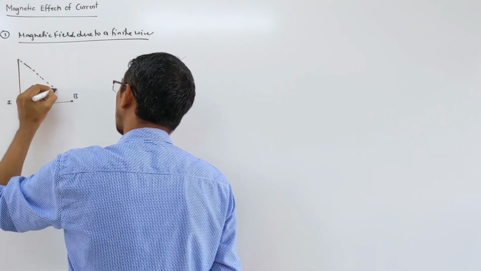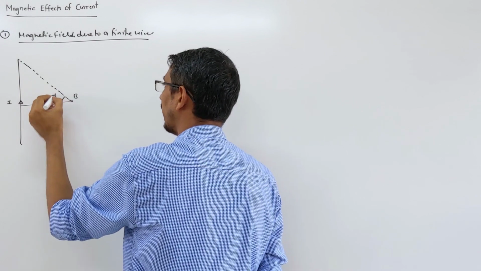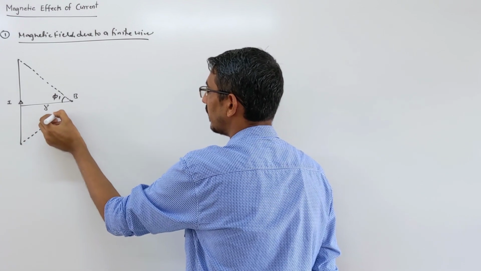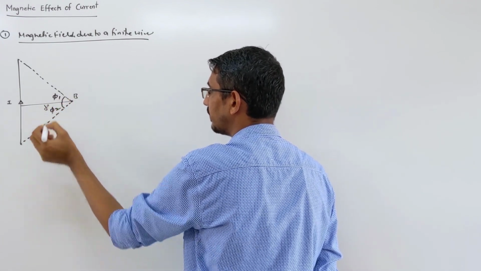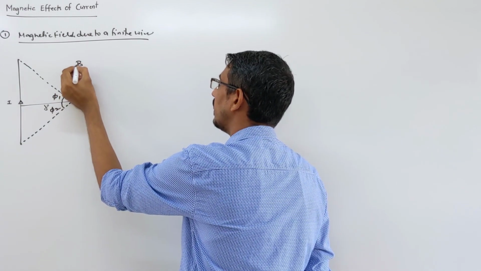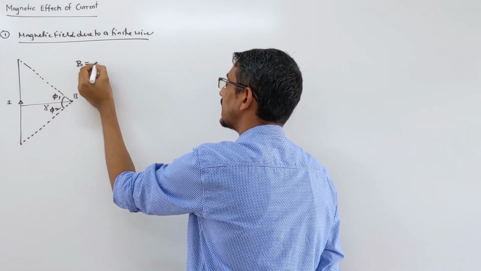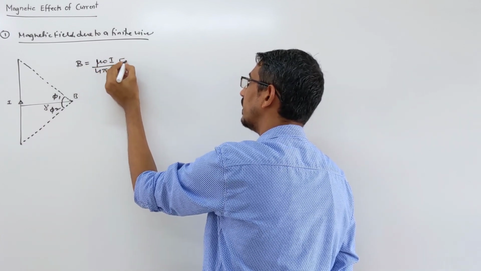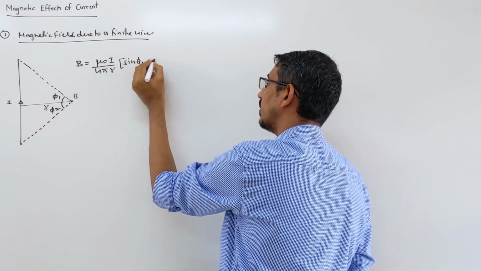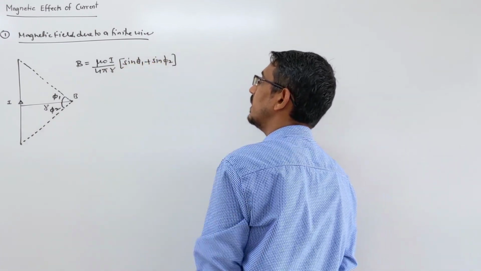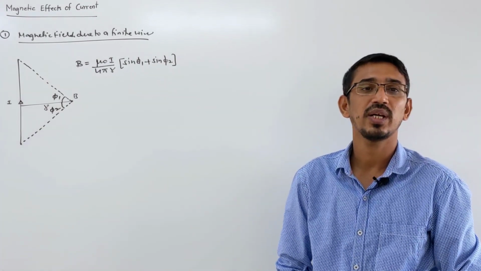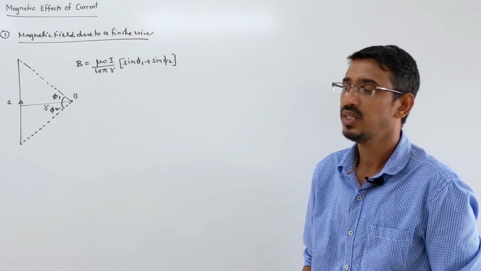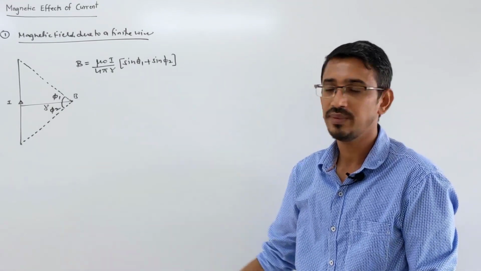So from that end you draw a line, and that angle you call, suppose, phi 1. From the other end you draw a line here, and that angle you call phi 2. Then the magnetic field due to this straight wire is given by mu naught I upon 4 pi r times (sin phi 1 plus sin phi 2). This is the main formula actually. But this is generally not asked in the NEET exam, because generally we have an infinite length wire, so this formula becomes a simpler format. We will discuss this.